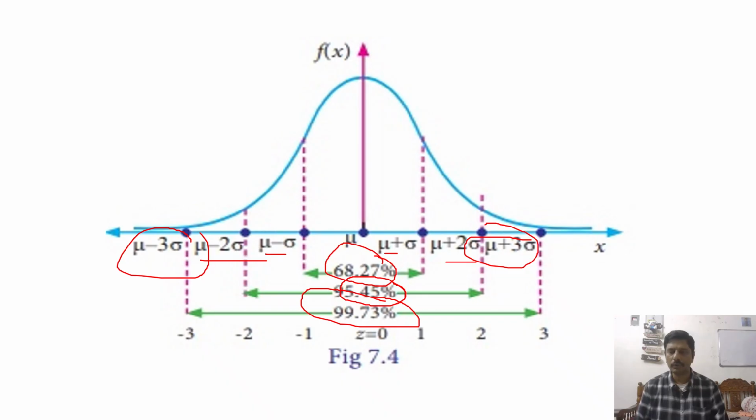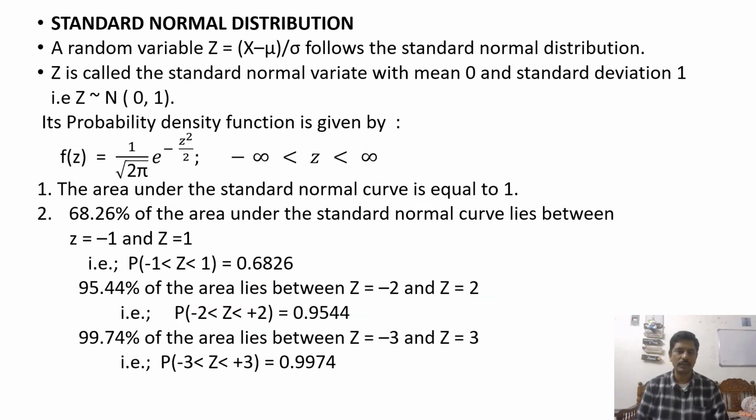And one more important property for the normal distribution is the standard normal distribution, which is also very important. A random variable z is equal to x minus mu by sigma follows the standard normal distribution when we give specific values to mu and sigma.